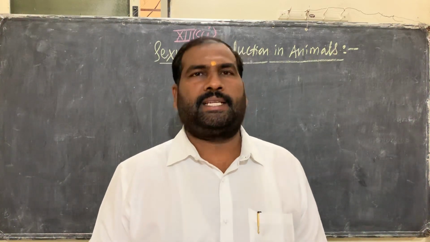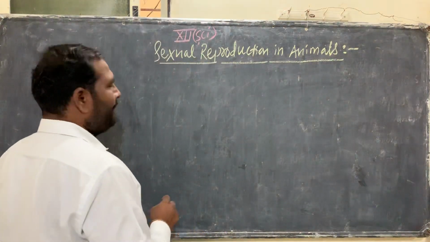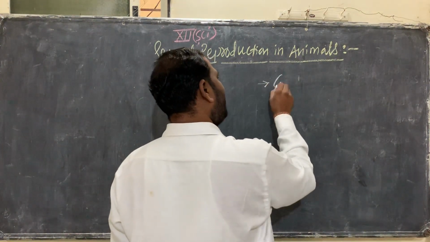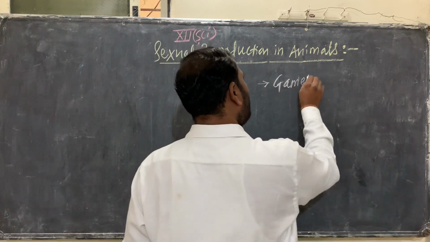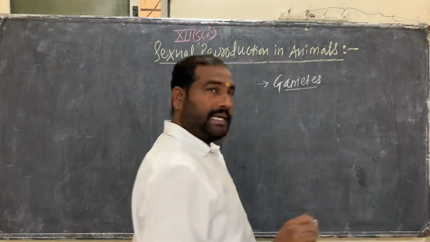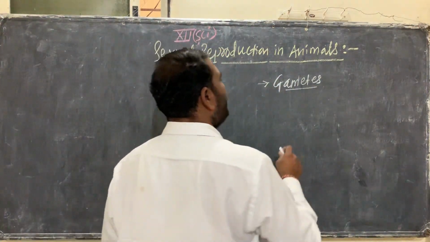And what are the characteristics of sexual reproduction? You know that very well. For example, reproduction takes place with the help of gametes. Here gametes are formed, male gametes and female gametes.